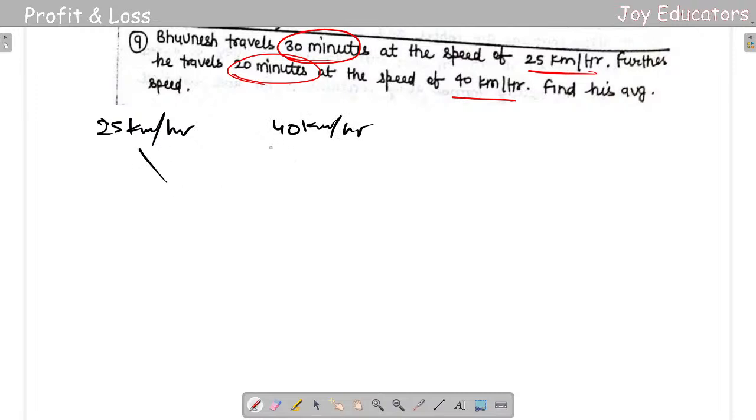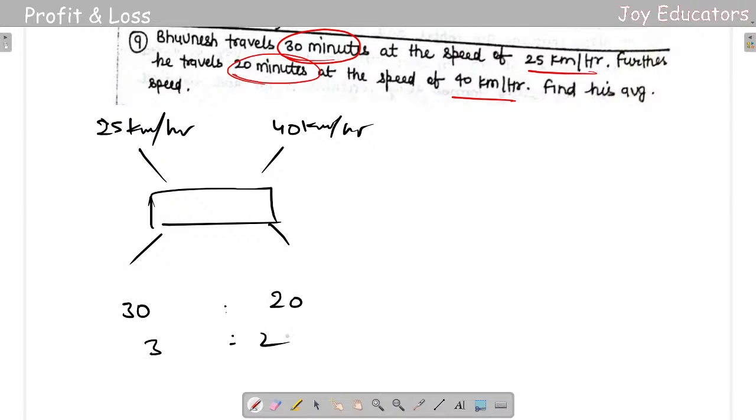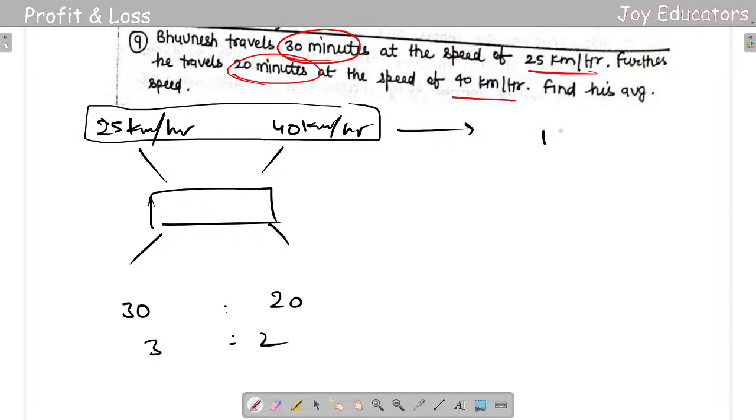I don't know the mean value. They asked for the mean value here. So let me leave some place for the mean value and go to the next. If I'm getting these two, I'll be getting into that, right? So I got the minutes, 30 minutes and 20 minutes, which are in a 3 to 2 ratio. But they had given me something very particular. So 40 minus 25. What is the value of 40 minus 25? 15. Oh, that's good. So I got 15 here. So I need to move the 15 in a 3 to 2 ratio. The same thing for the previous one also.